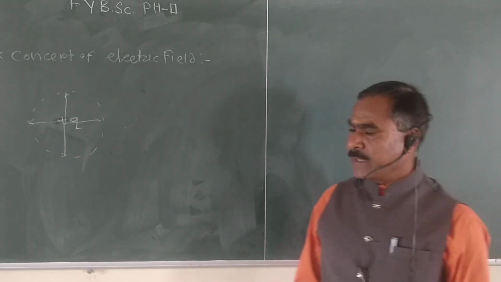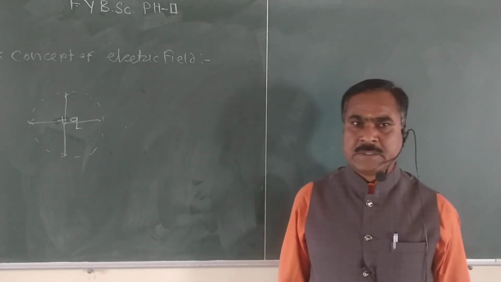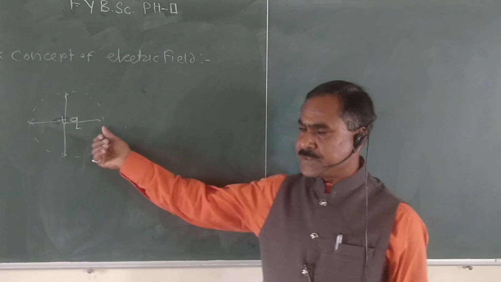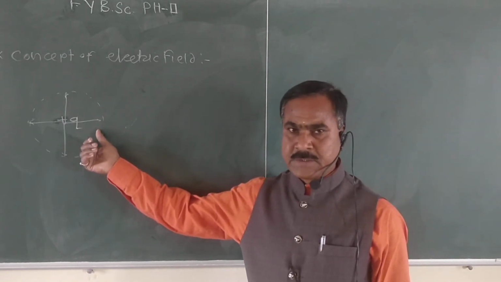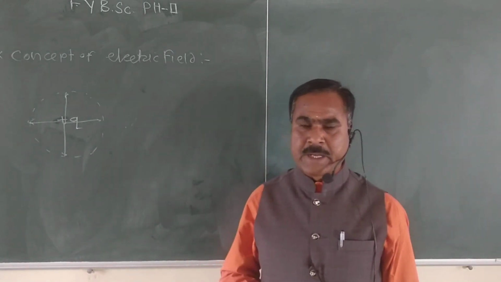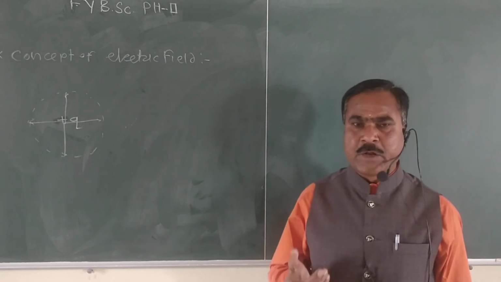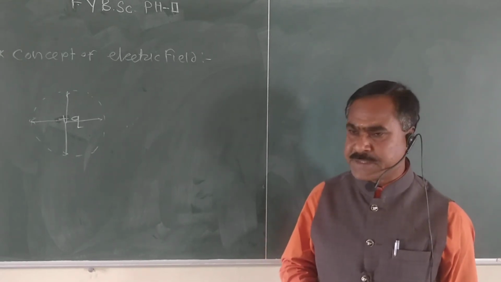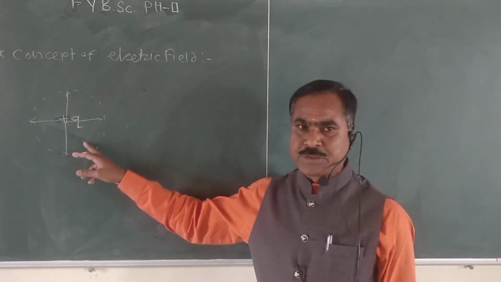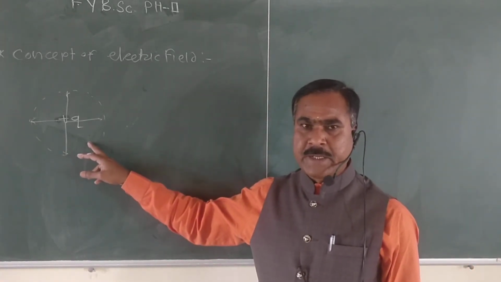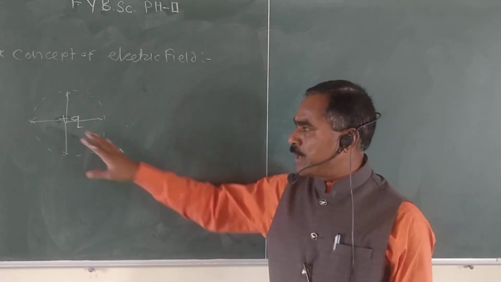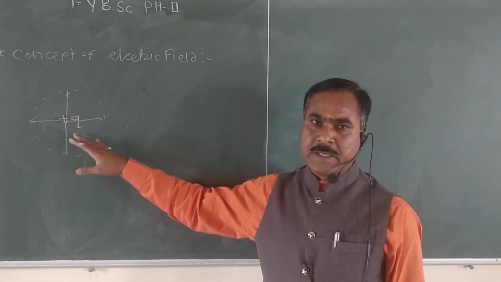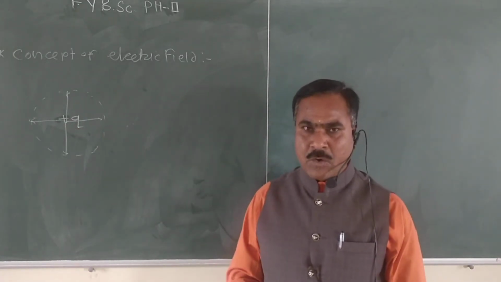Electric lines of force have a straight line nature, because magnetic lines of force are curved in nature, but electric lines of force are always directed in a straight line.